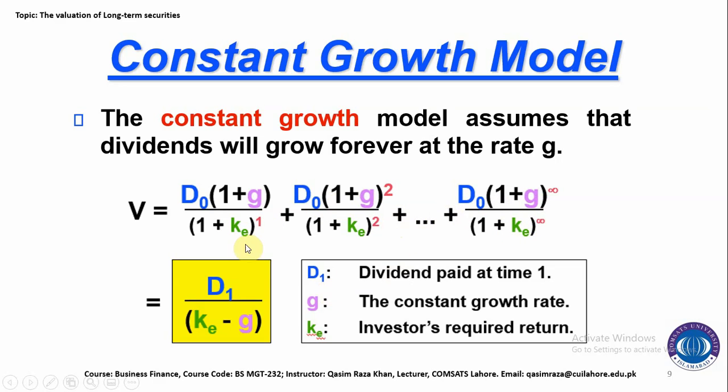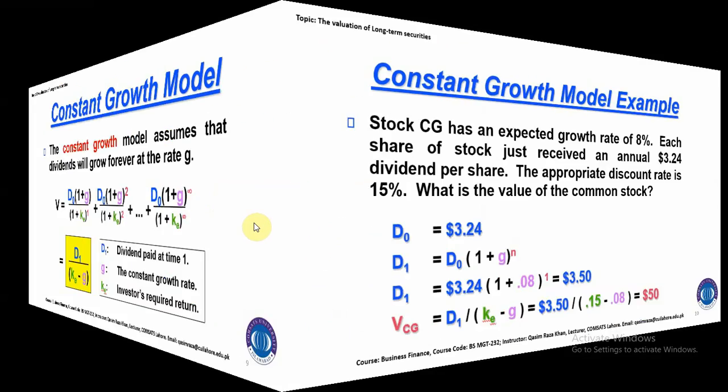When we simplify it, D naught into 1 plus G will be converted into D1. D1 is the dividend paid at time 1. This will convert into D2, and so on, D3, D4. All divided by KE minus G, where KE is the required rate of return and G is the growth rate. So this is the formula for the constant growth model.